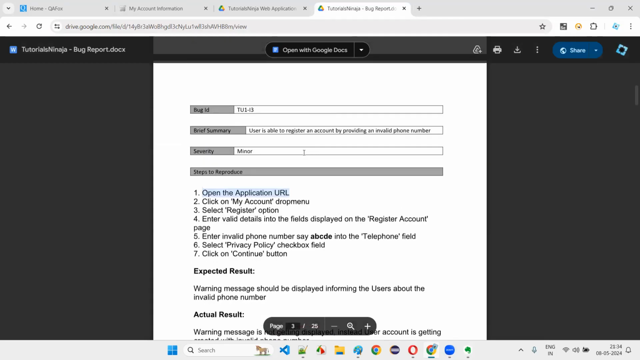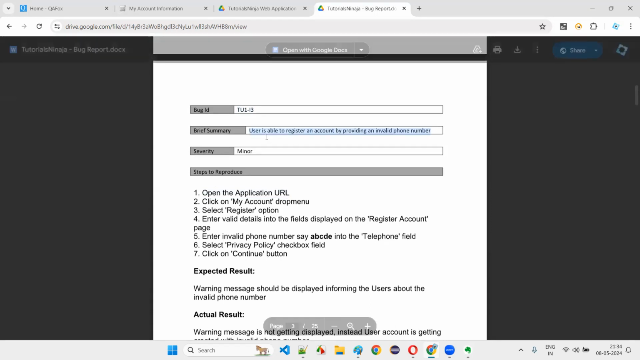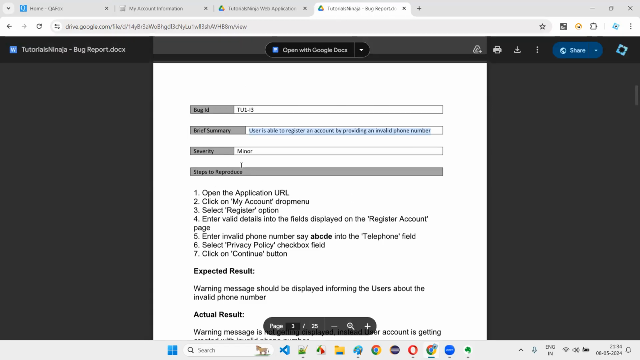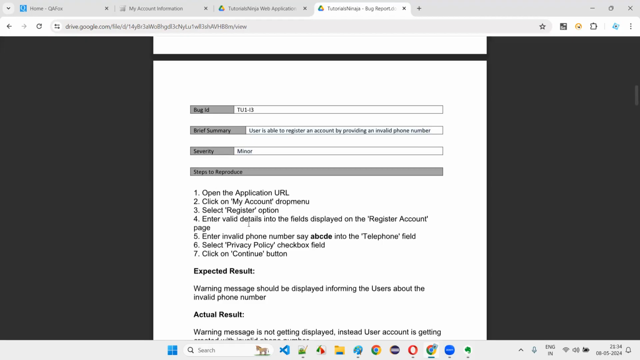Open the application URL. While reporting the defect to the developer, we have to clearly mention the title of the defect. User is able to register account by providing an invalid phone number is a title that you have to create. Who will prepare this defect report? Testers. Okay. What type of defect is it? Minor. It's okay. Still we are able to create the account, right? So it's minor.